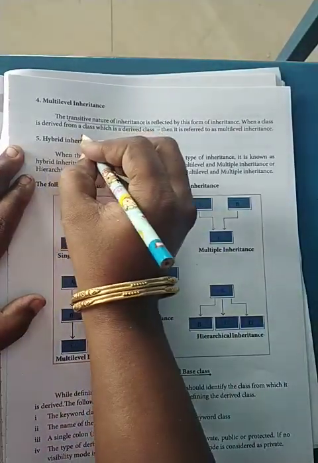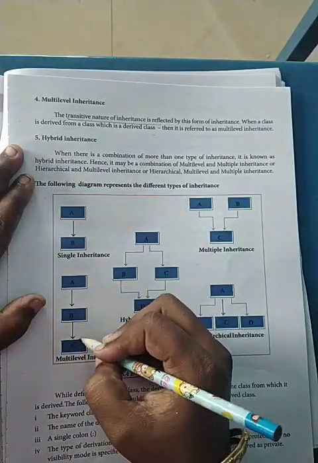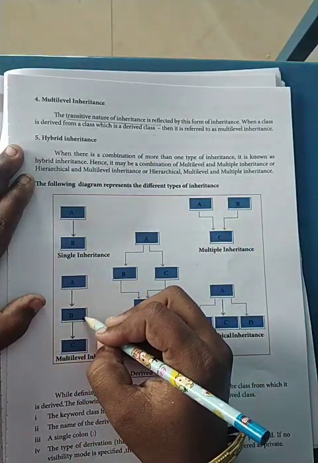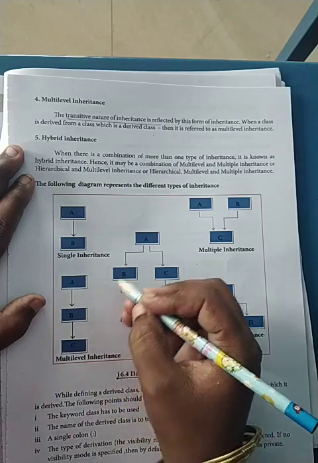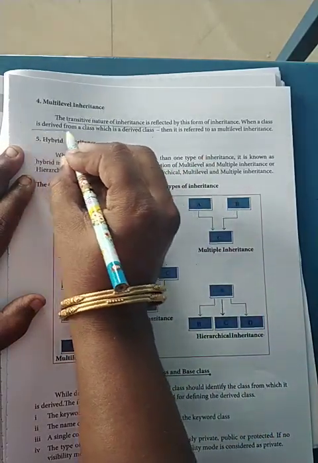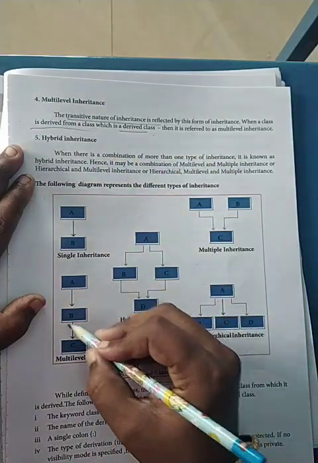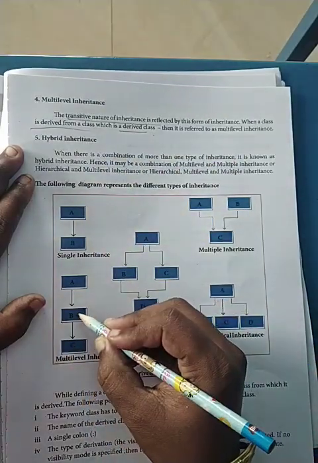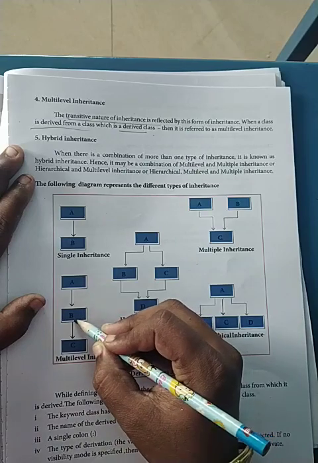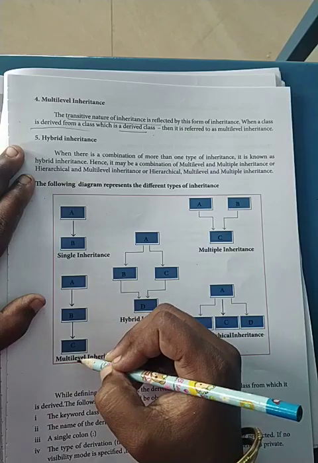So when C is derived from B, B is not the base class. B is also a derived class. When a derived class is created from an already existing derived class, it is not the base class. That is called multi-level.